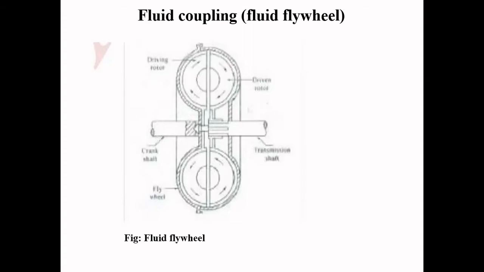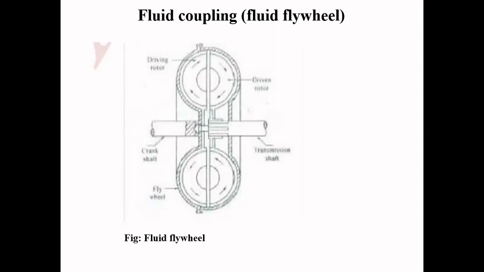If we consider the fluid coupling, it consists of an impeller on the driving side, acting as a pump. The impeller, which is fitted on the flywheel, acts as a pump.